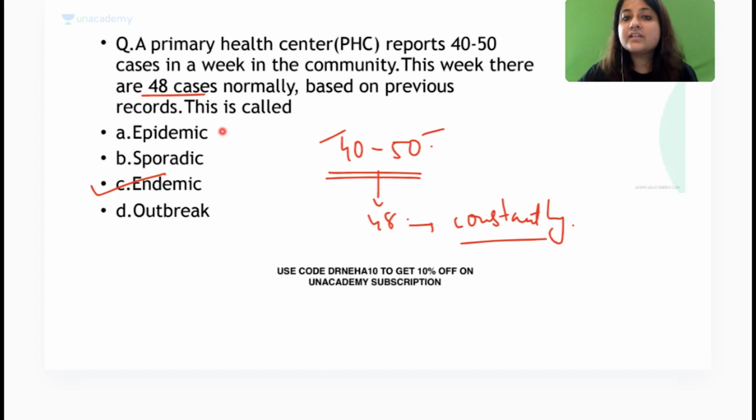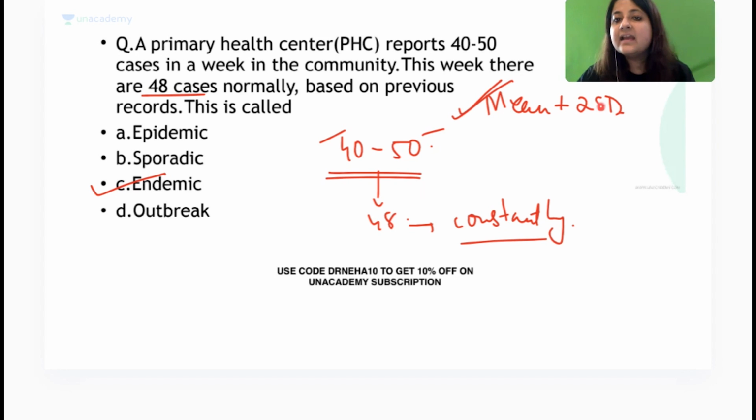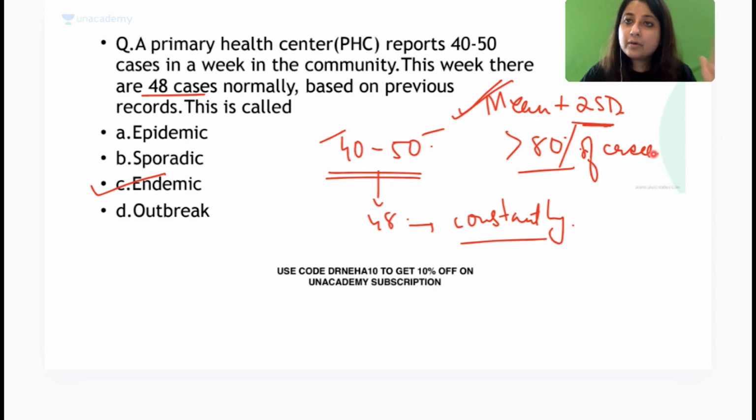What are the definitions of epidemic, guys? Can come in your exams. Mean plus 2 standard deviation is epidemic. When the cases occur in excess of normal expectancy, which is more than 2 standard deviations, or it is more than what, guys? Or it is more than 80% of the cases. ठीक है, उसको भी तुम बोलते हो, from the average what is occurring, at least more than 80% occur this time.